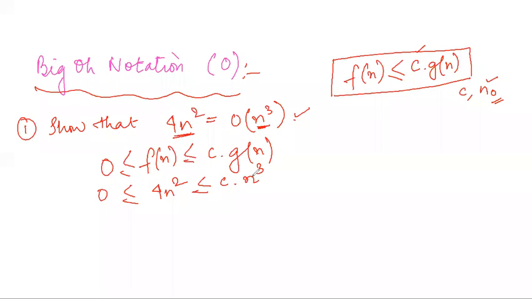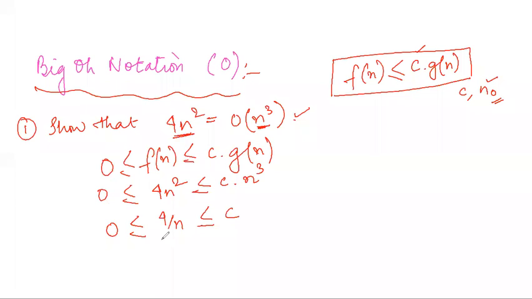So this side I need to keep free of n cube. If I divide this side by n cube, then I will be left with only c, free of any other terms. So this side is also divided by n cube. If I divide the entire relationship by n cube, 0 by n cube gives 0, 4n square by n cube leaves us 4 by n, and c n cube by n cube gives us c, right? So now I have got this as my equation.